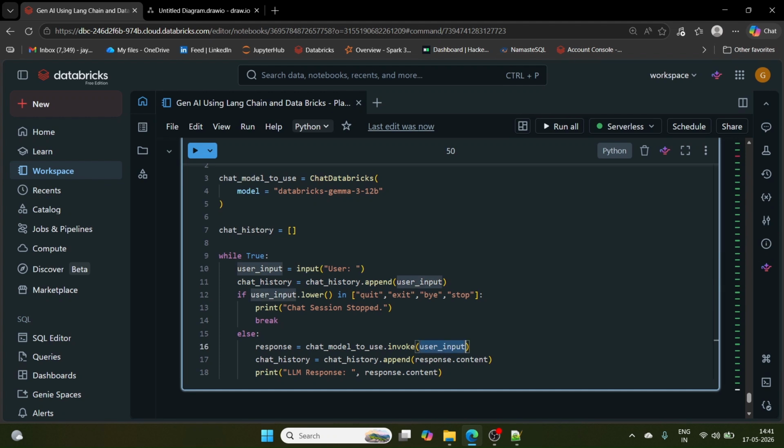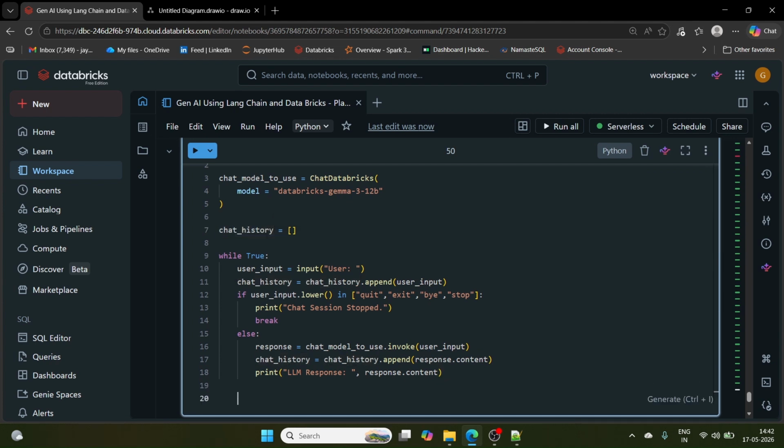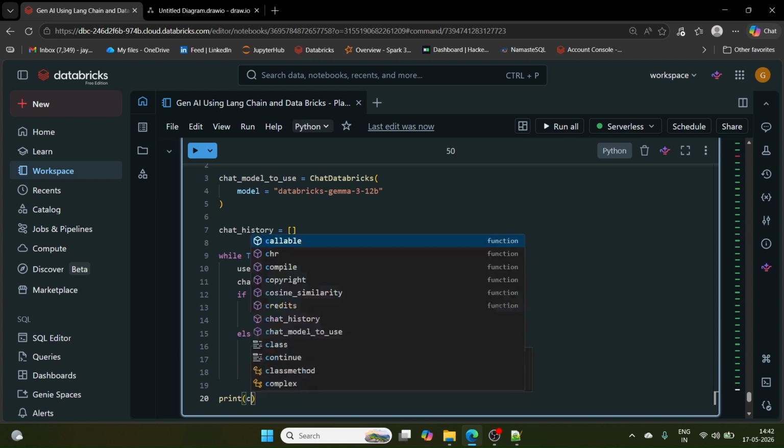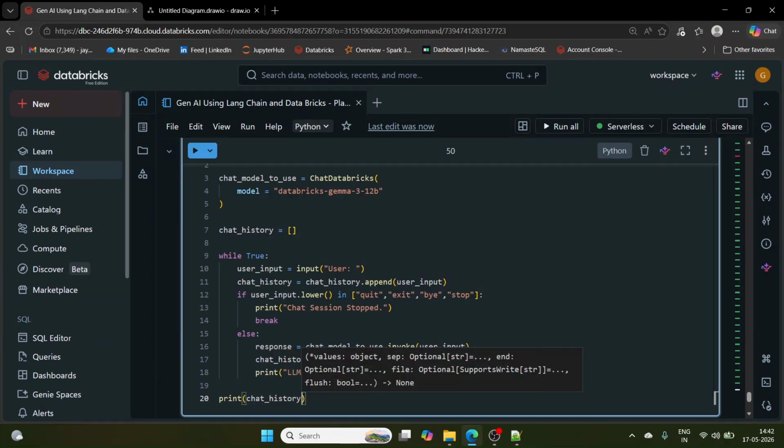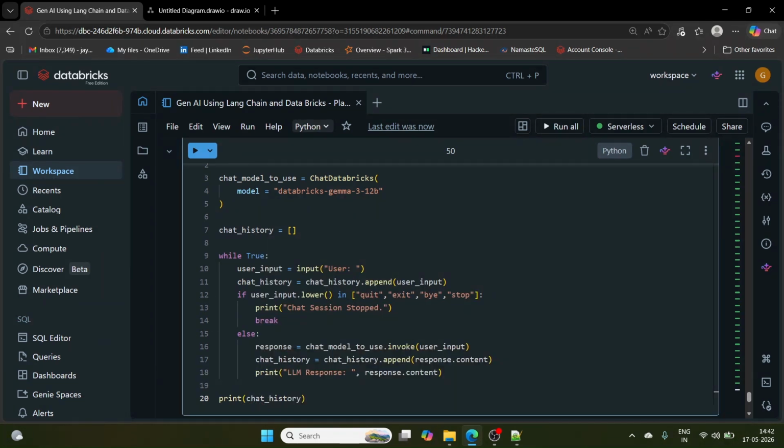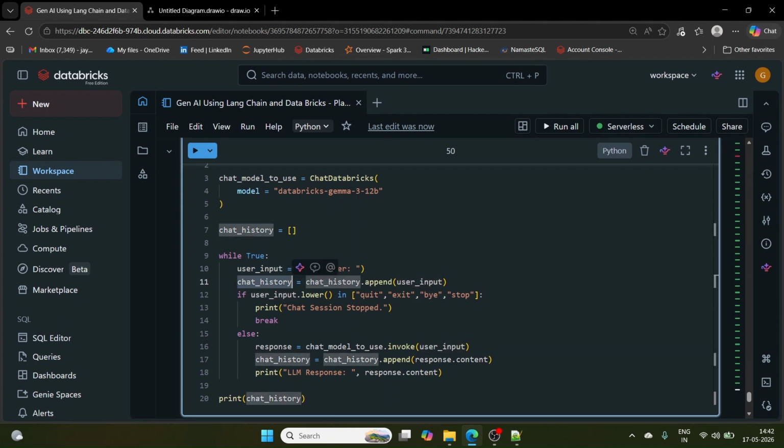It will go to response, my user input, and the answer would also be stored in the chat history. What we will do is print the chat history in the end. Now as soon as I ask the second question, user input we are entering, and chat history. I think this is not user input, this should be chat history, right?